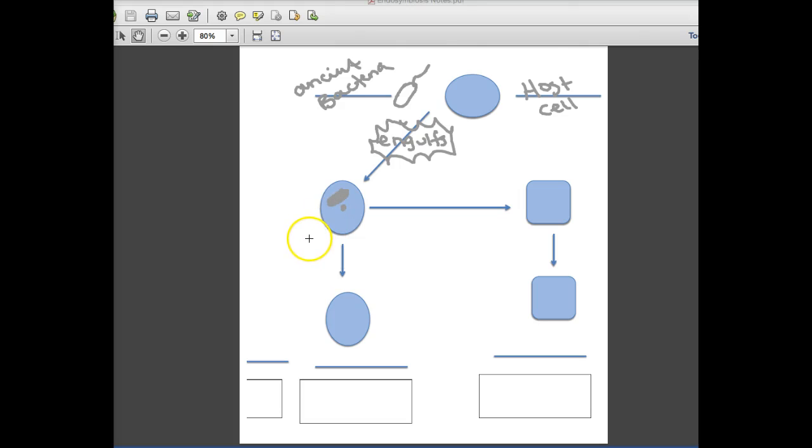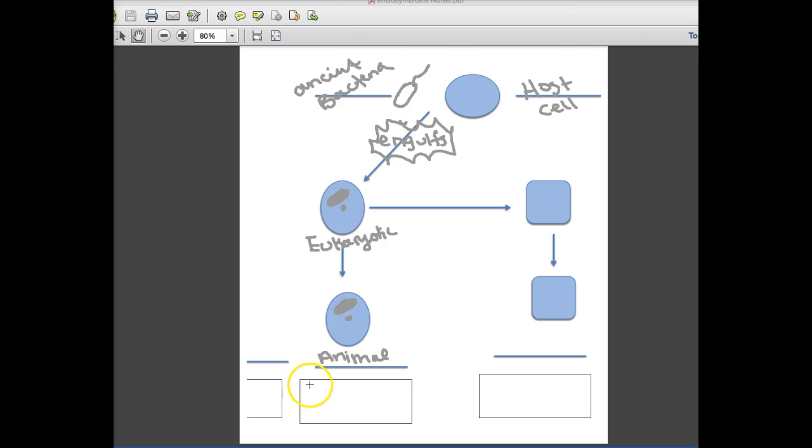So this right here, a cell that has a nucleus and mitochondria, we call these eukaryotic cells. And if we go down a little bit further, let's draw our nucleus and our mitochondria again. And you can see that this one has sort of a roundish shape. This is our generic animal cell. So an animal cell is a type of eukaryotic cell because it has a nucleus and it has mitochondria.